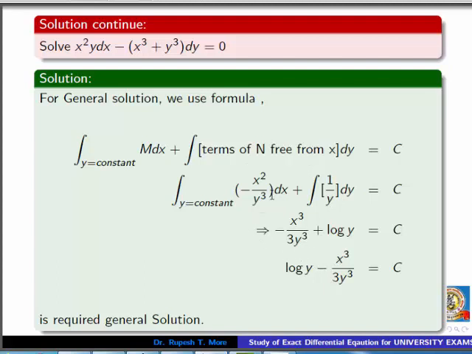So integration of minus x squared upon y cube with respect to x, keeping y constant, means minus 1 upon y cube will be taken outside. Integration of x squared is x cube upon 3. Integration of 1 upon y with respect to y is log y. So this is the general solution of the given problem. In the exam, such a type of problem may be asked.